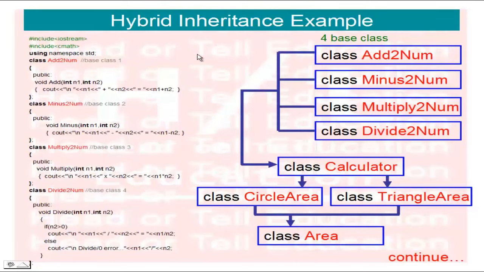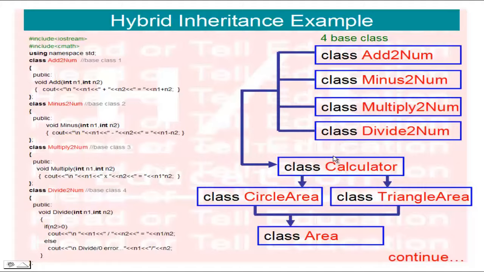Now we take an example of hybrid inheritance. According to our diagram, we are using four base classes: add2num, minus2num, multiply2num, and divide2num. All four base classes are used to derive one class called calculator.